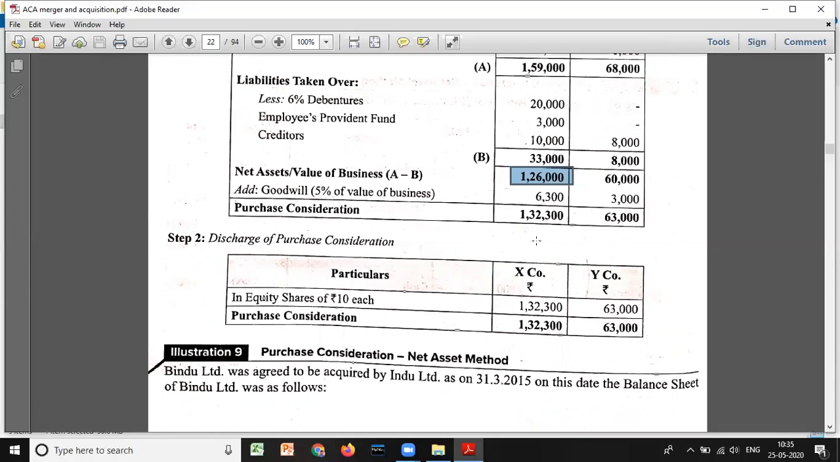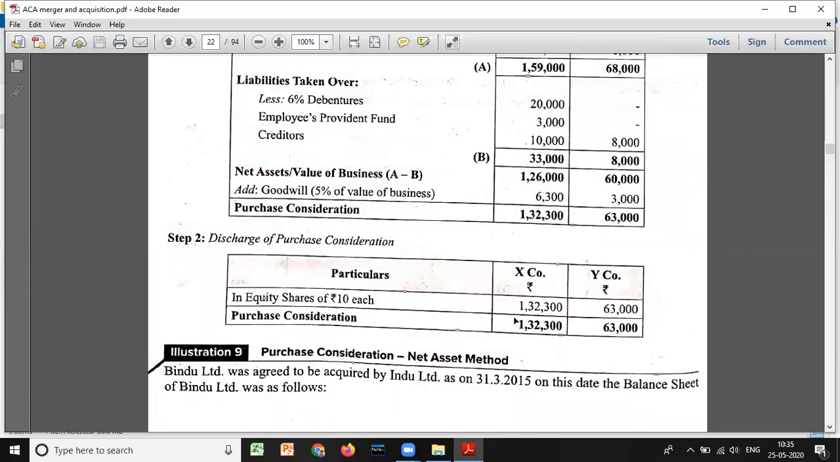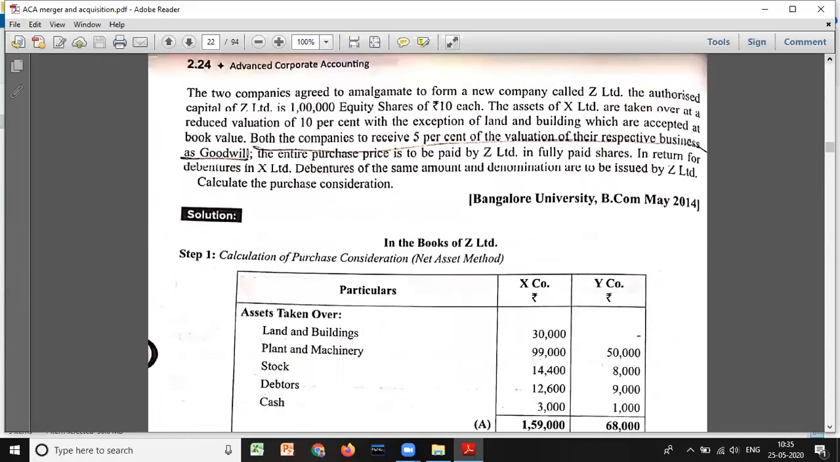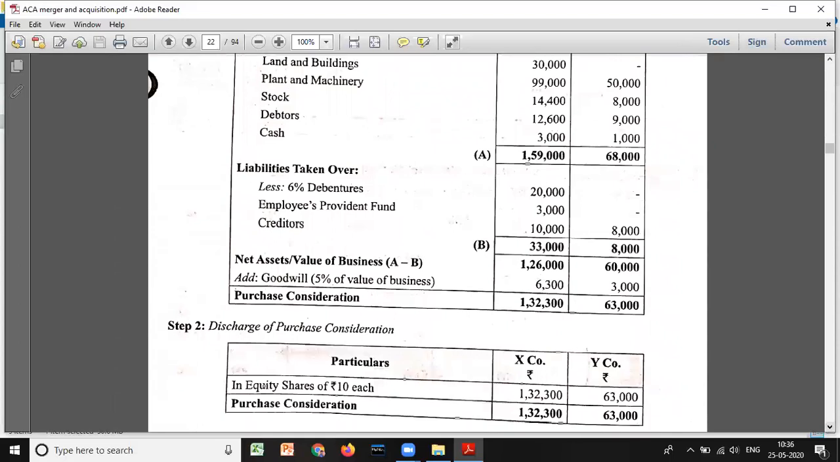So next, discharge of PC. What they have given, these will be discharged by equity shares of rupees 10 each. So we'll get around 1,13,230 and 6,300 equity shares. Okay, which is very, very important, which has been asked in 2014 for 6 marks. I hope the concept is clear. If you are having any doubt, please let me know. I can clarify your doubts. Thank you.